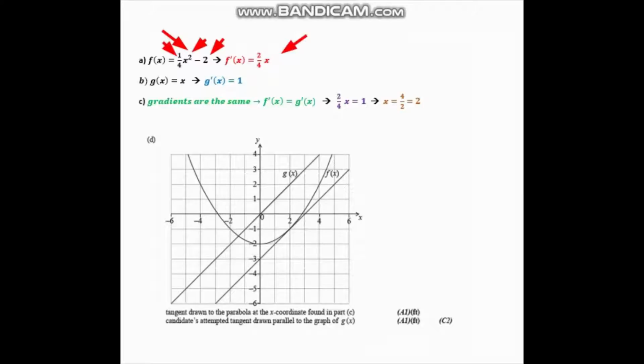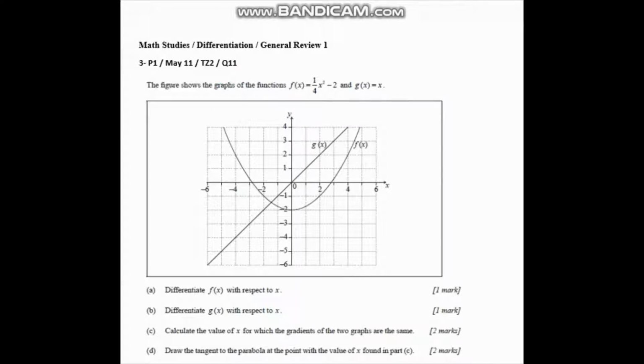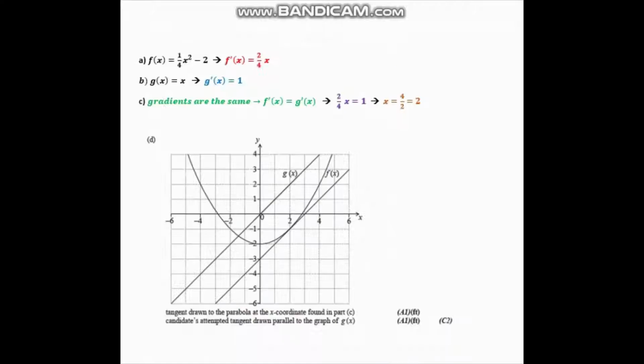Now moving on to question B. I am required to differentiate g of x with respect to x. G of x equals x, so obviously the derivative is 1. So g dash of x equals 1. Moving on to C.